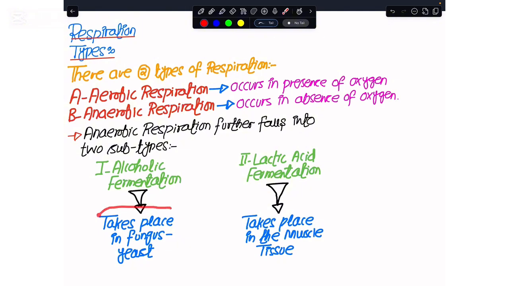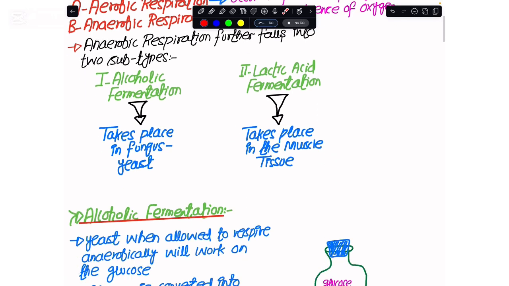If I take a fungus, a unicellular yeast, and I take the oxygen out of it and allow it to respire anaerobically, it would be alcoholic fermentation. Likewise, we human beings, when we are doing vigorous exercise, the anaerobic respiration that proceeds in my body at that time is lactic acid fermentation, and this lactic acid fermentation takes place in the muscles of animals.